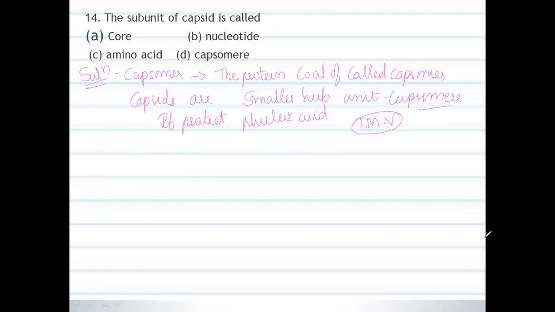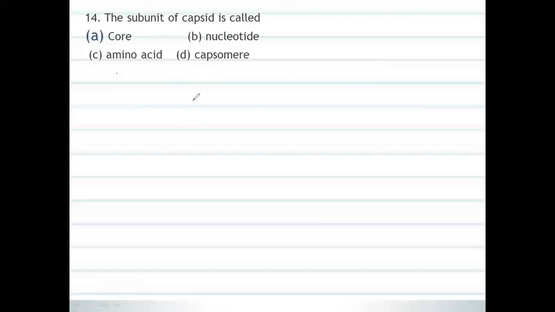For example, TMV is nothing but tobacco mosaic virus.